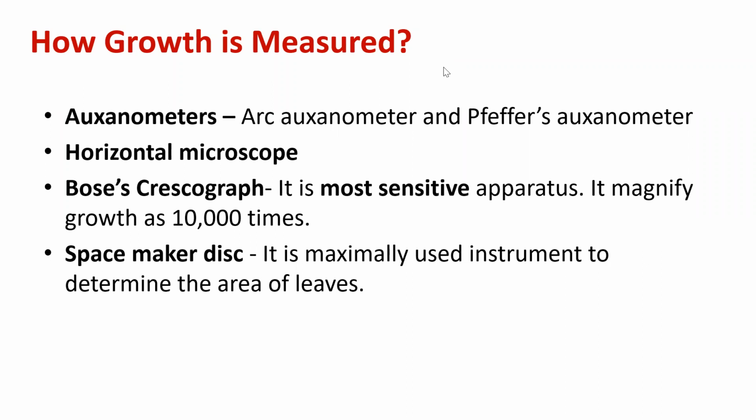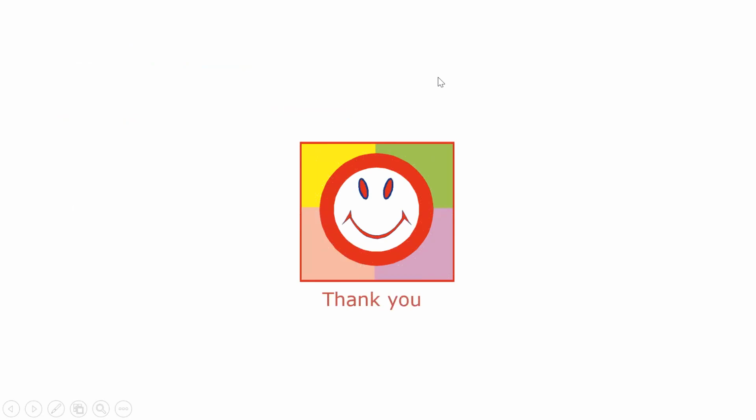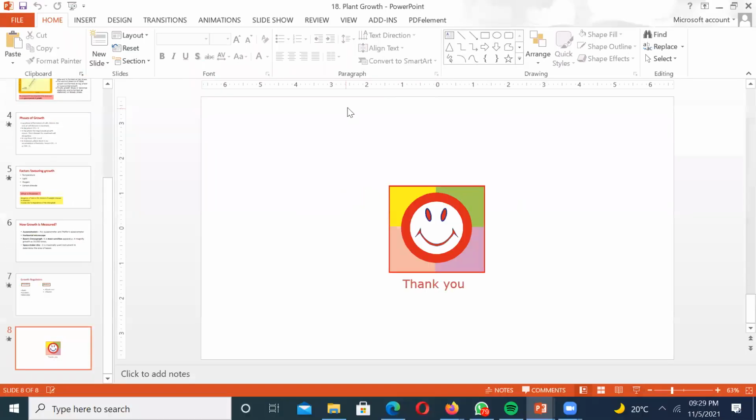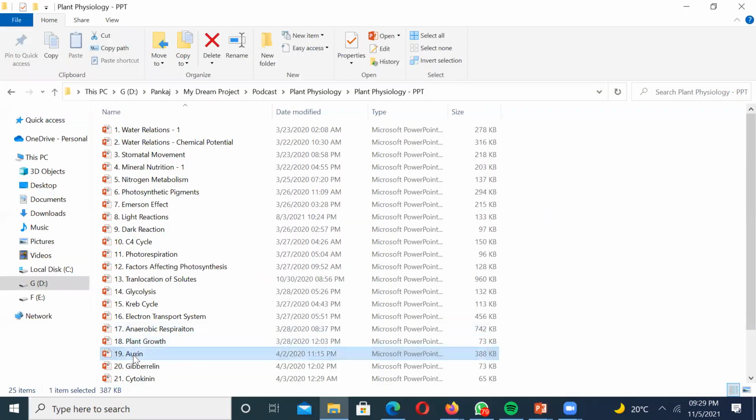Okay. Now let's talk about the growth regulators. We can divide growth regulators into promoters and inhibitors, right? The most popular ones are auxin, cytokinin, gibberellin, and the inhibitors abscisic acid and ethylene. So these are the five growth regulators that we need to study. Today we will do only one, and that is auxin. Let me go through the very first one, what we call auxin.